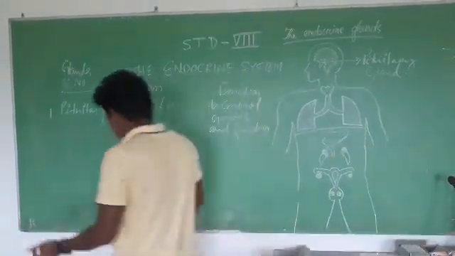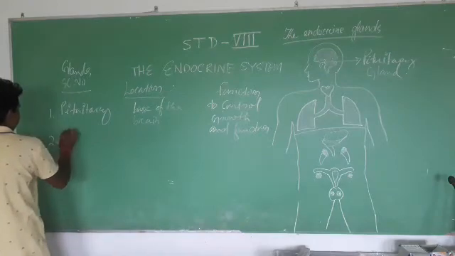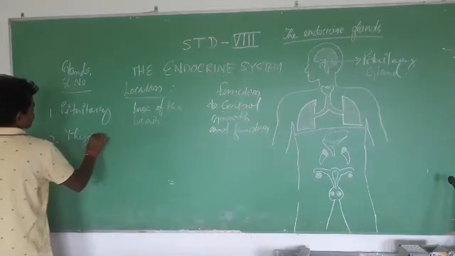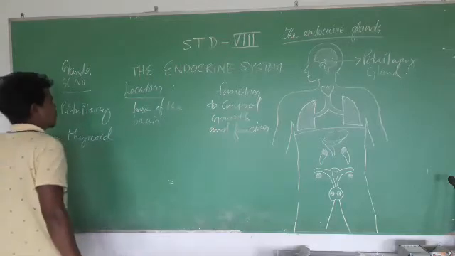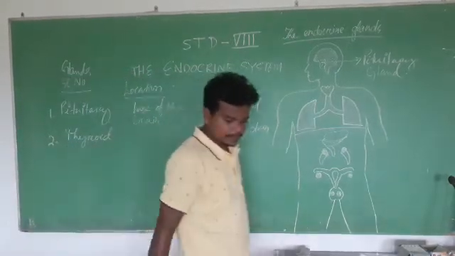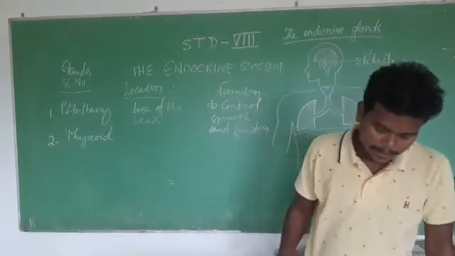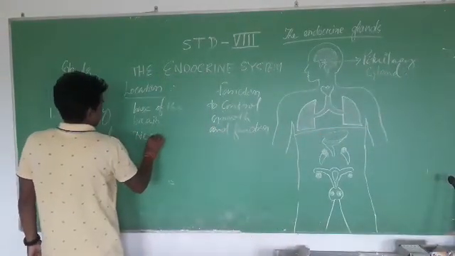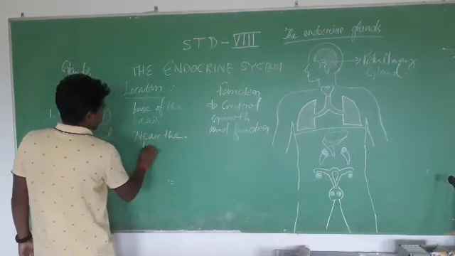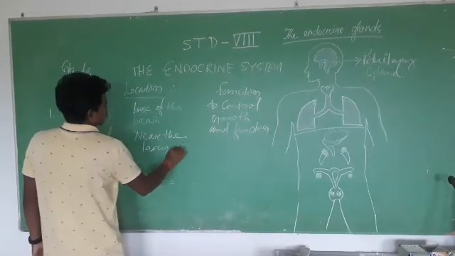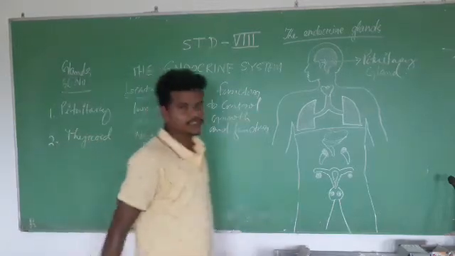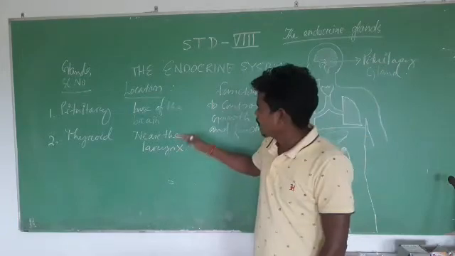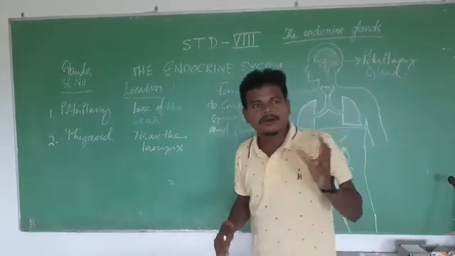Next, in serial number 2, that is the thyroid gland, and the location of the thyroid gland is near the larynx. What is the function of the thyroid?